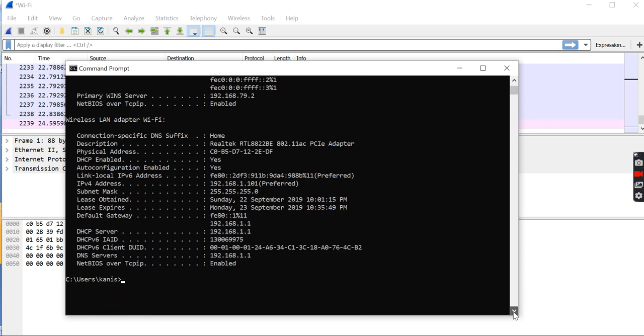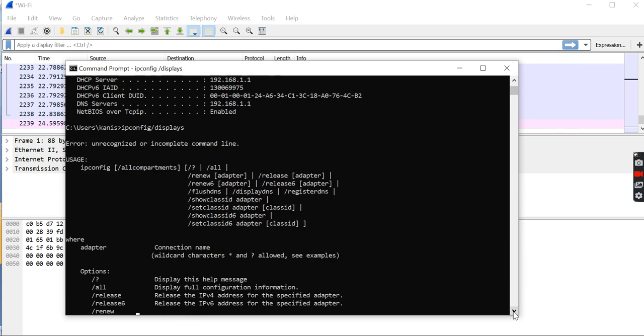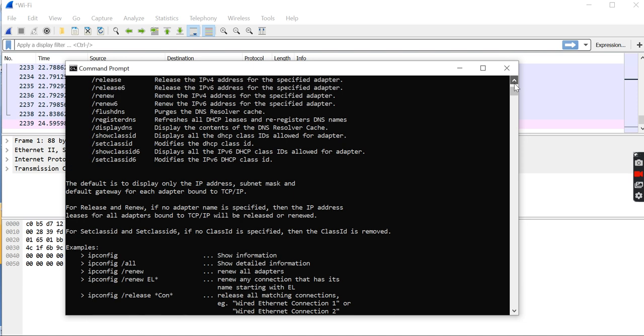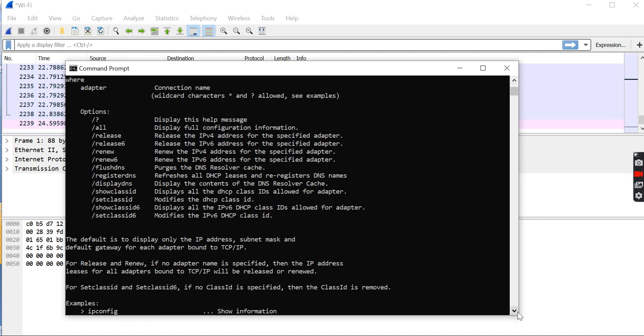Now we have to enter another command, ipconfig /displaydns, and press enter. So there is also some other information present here.